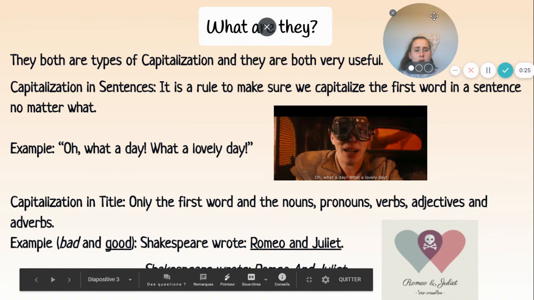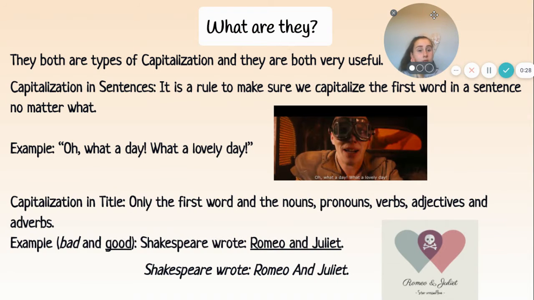So what are they? They both are types of capitalization, and they both are very useful. You'll need them in our everyday schedule, through school especially. Capitalization in sentences is actually the first rule: we capitalize the first letter of the first word in a sentence, no matter what the exception is. Oh, but this word never uses a capital letter. No, you don't understand. We must put a capital letter if it is the beginning of a sentence.